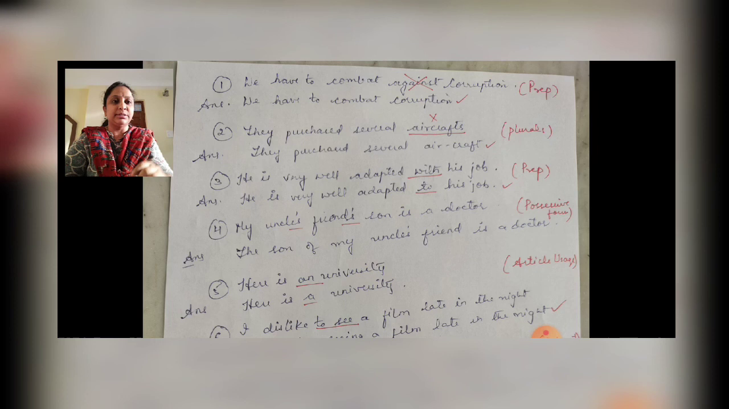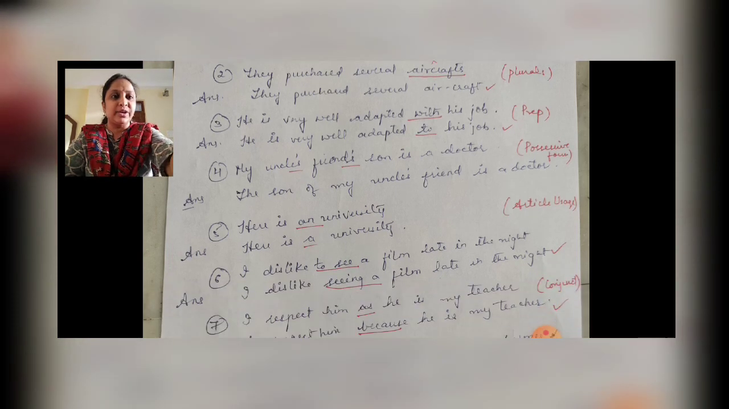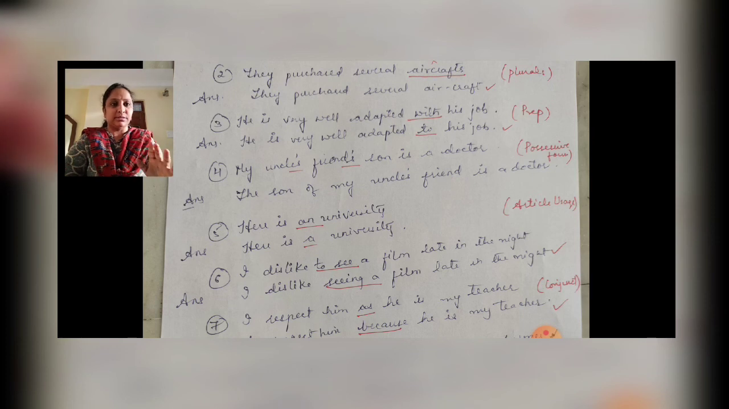Next we have the sentence, he is very well adapted with his job. So adapted with is wrong. We can't use with after adapted. So adapt always has to be followed by to, the preposition to. He is very well adapted to his job.